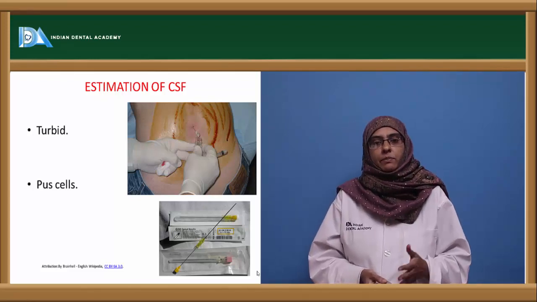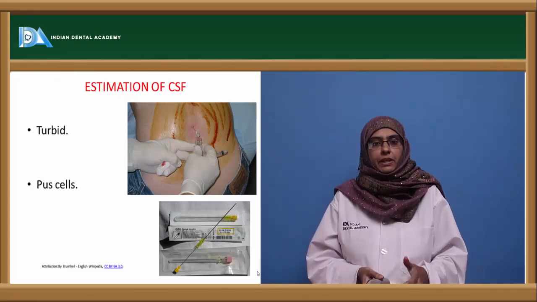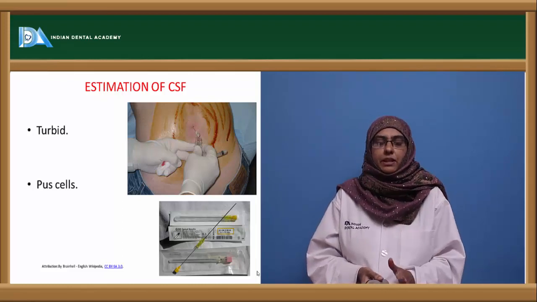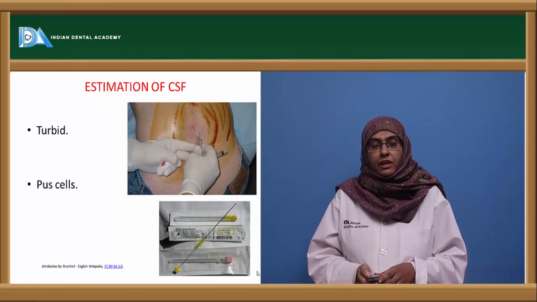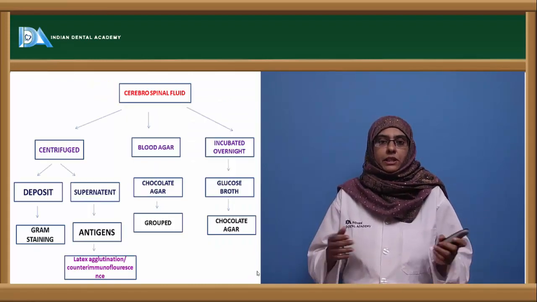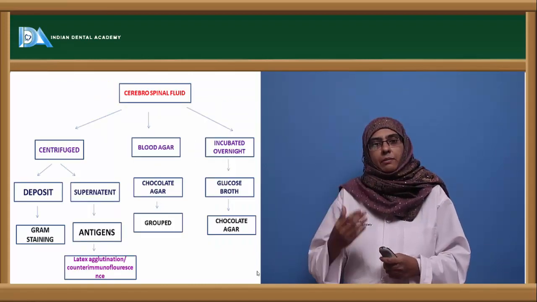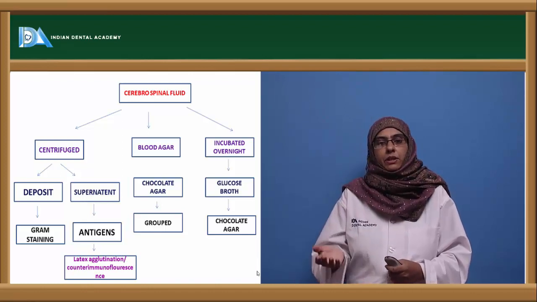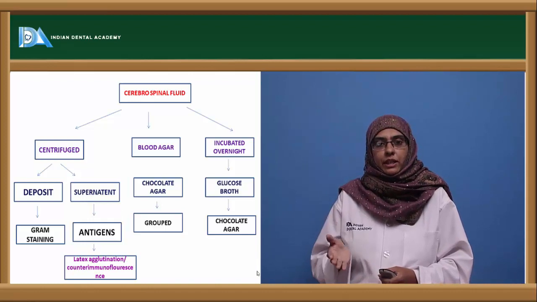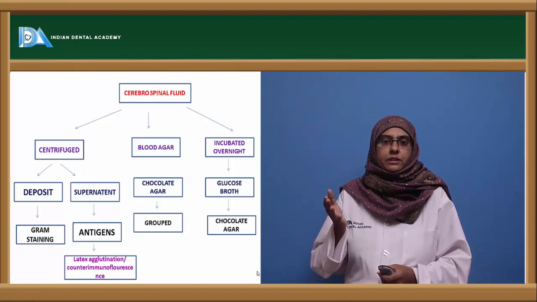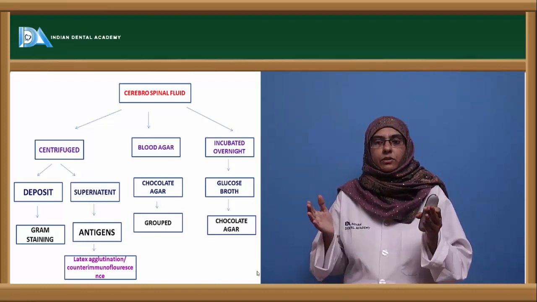In the patient, the cerebrospinal fluid is under pressure and becomes turbid with a large amount of pus cells. If we have a large quantity of specimen, we can divide it into 3 parts and carry out various laboratory techniques to identify the group of organism involved in the disease causation.